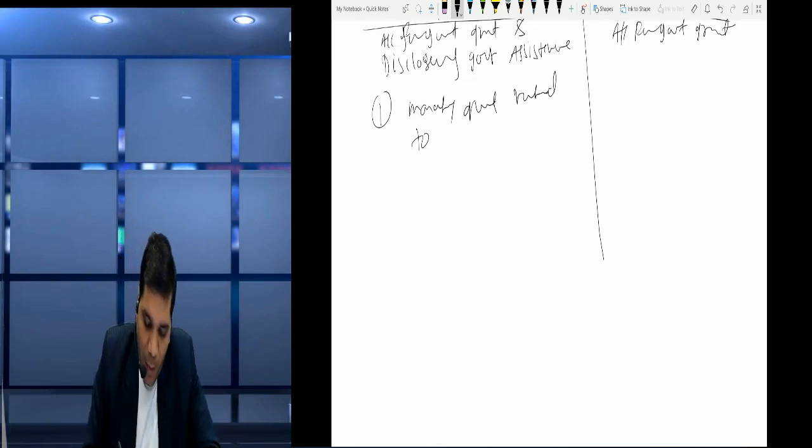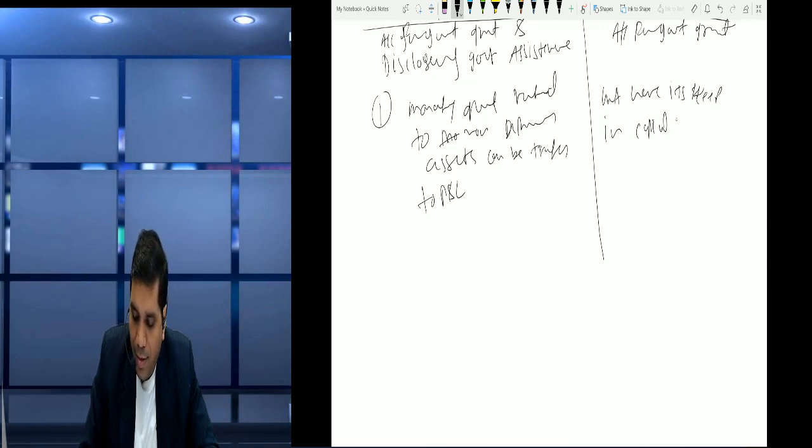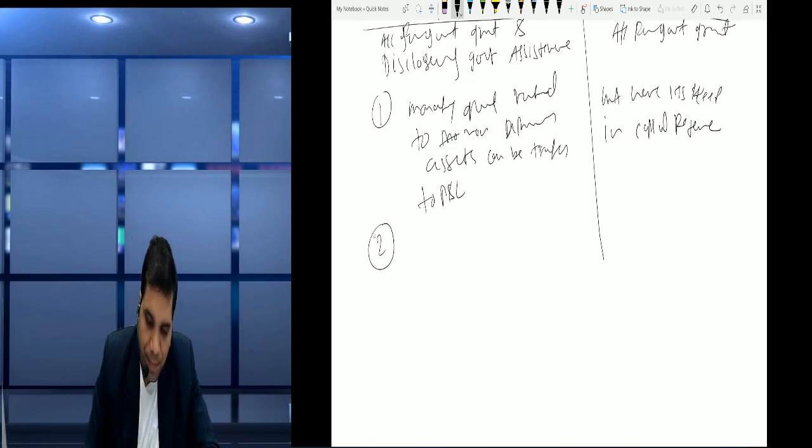Right? So monetary grant related to non-depreciable assets can be transferred to profit and loss, but here it's kept in capital reserve as per AS, right?